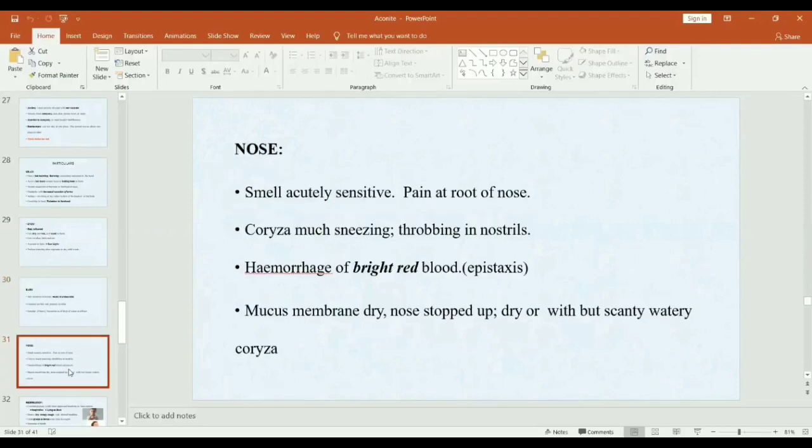Nose complaints: smell is acutely sensitive, pain at the root of the nose, coryza with much sneezing, throbbing in the nostrils, hemorrhage of bright red blood, that is epistaxis, and here the mucous membrane is dry, the nose stopped up, dry or with scanty watery coryza.